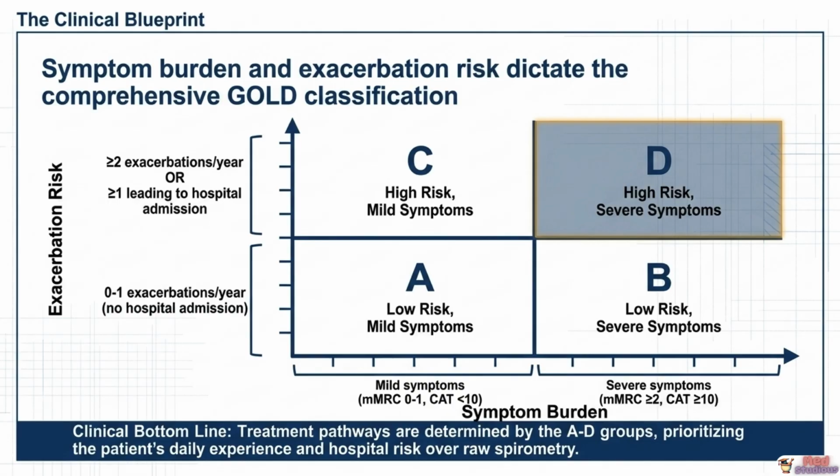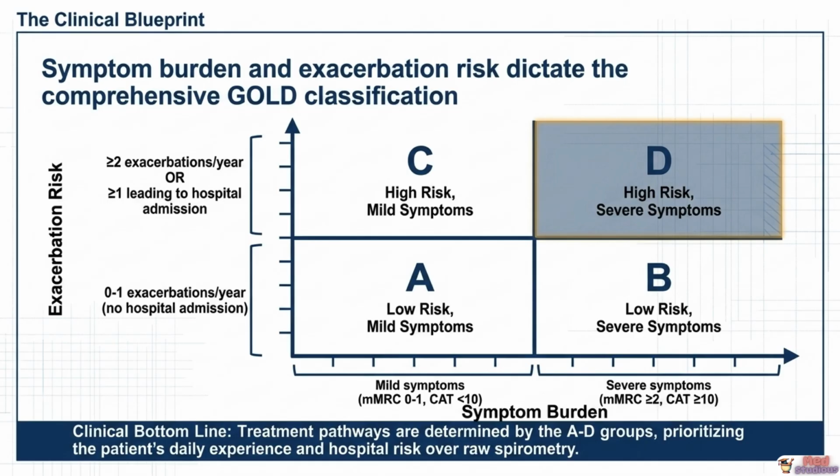This is why the comprehensive GOLD classification adds a second axis, symptom burden and exacerbation risk, producing the ABCD treatment groups. The horizontal axis measures symptom burden, quantified using the MMRC dyspnea scale or the CAT, COPD assessment test score. Mild symptoms score MMRC 0 to 1 or CAT below 10. Severe symptoms score MMRC 2 or above or CAT at or above 10.